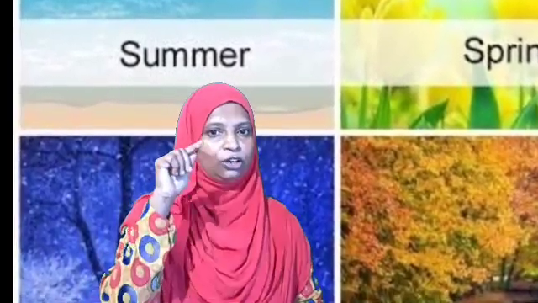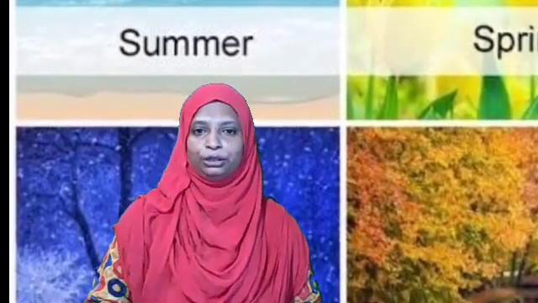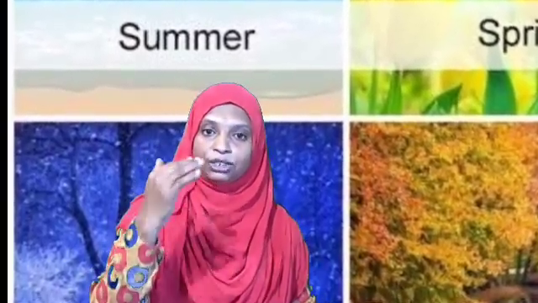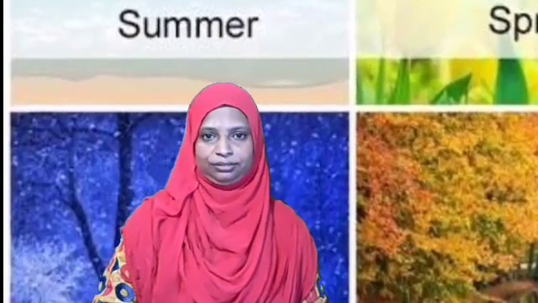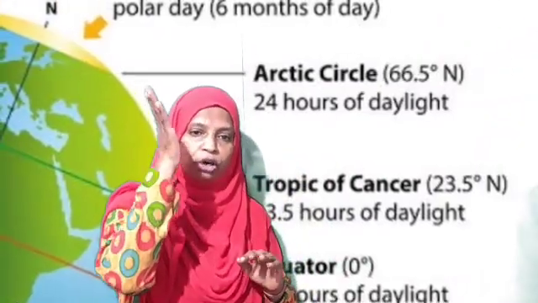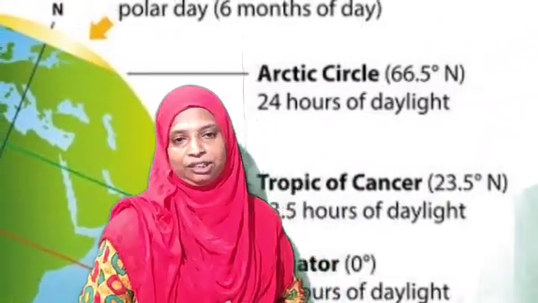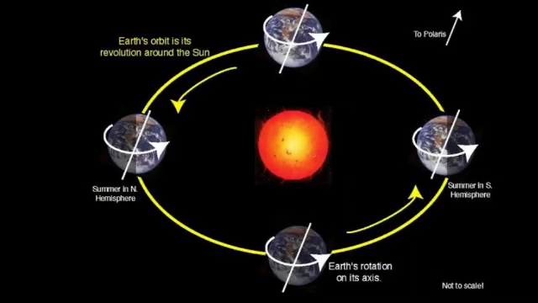So the formation of seasons is mainly due to revolution, and the experience of day and night is mainly due to rotation. The tilted position of the earth towards north is its permanent position. It will not change. In the same tilted position, the earth moves around the sun on its orbit every time.